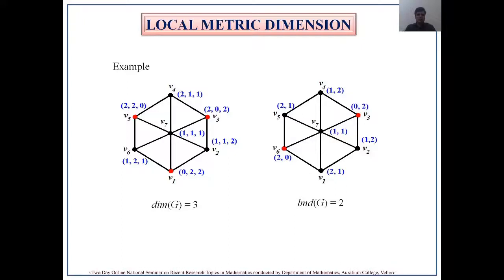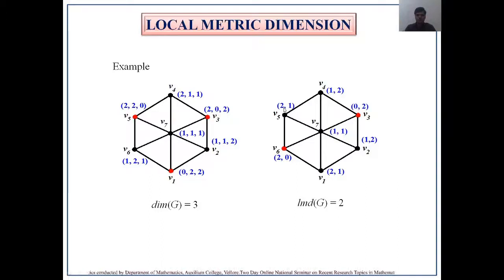Is it possible for me to get a local metric set with two vertices? The other possibility is to accommodate two vertices, v3 and v6, in the set W. Now I am finding the representation for all the vertices in the graph. Now I could see that no two vertices have the same representation if the two vertices are adjacent. For example, consider v1 and v2. In the first place itself they differ, in the second place also they differ. Similarly, v7 and v2: in the first coordinate they are the same, in the second coordinate they differ.